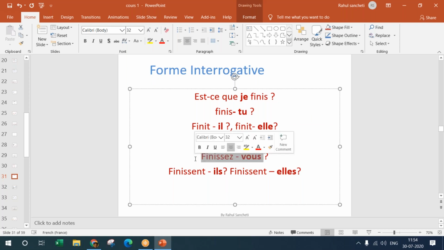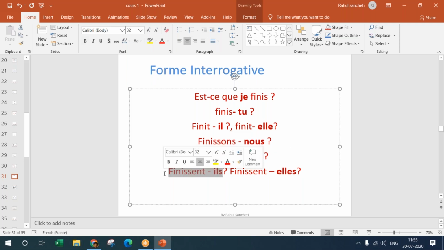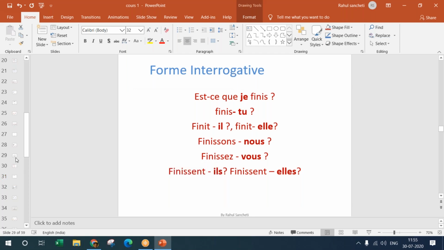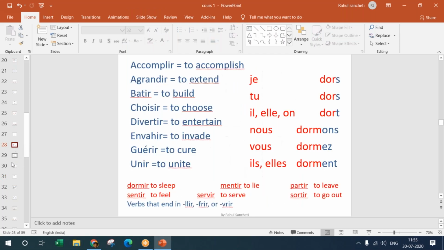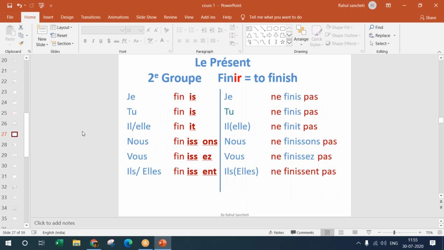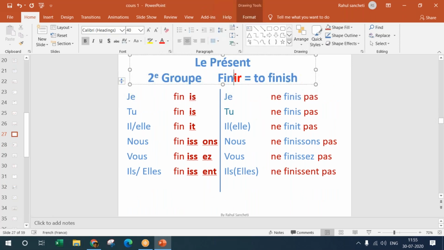Vous finissez is finissez-vous. And ils finissent and elles finissent are finissent-ils and finissent-elles. So here you have seen the interrogative. When you reverse the form, it becomes an interrogative sentence.